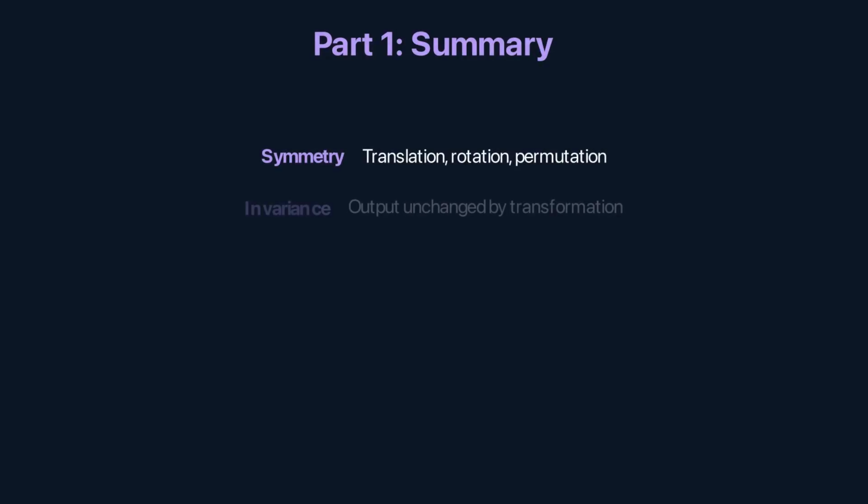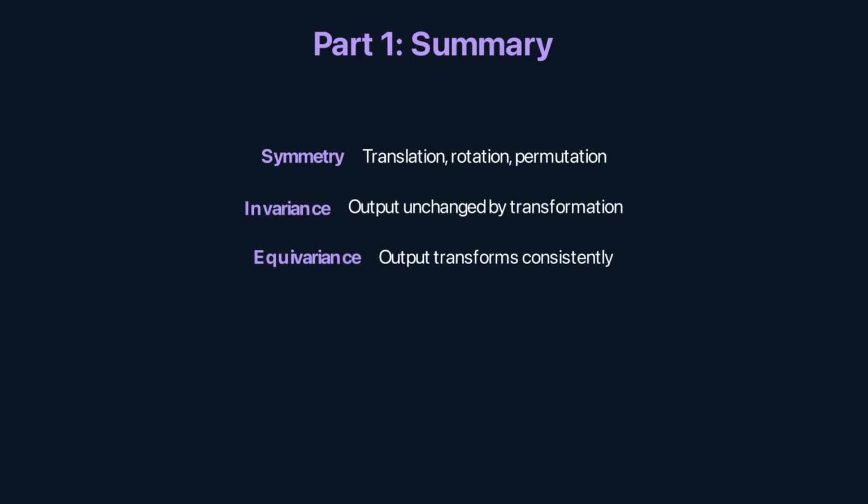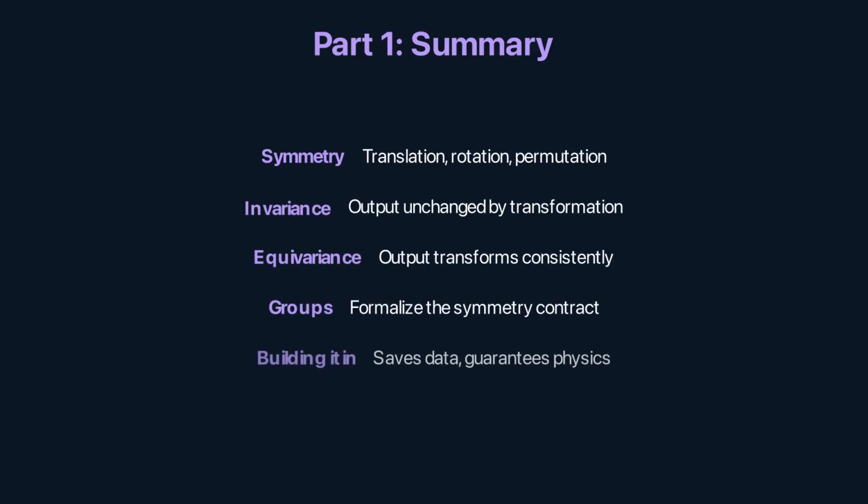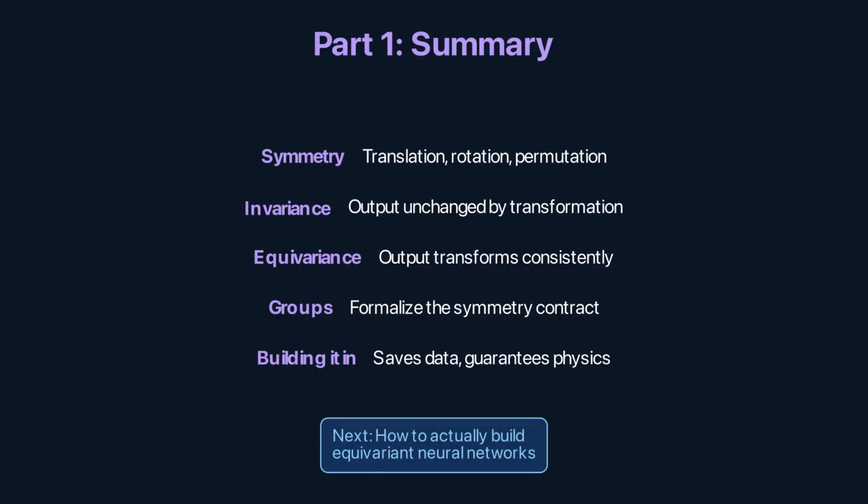Symmetry in biology: translation, rotation, permutation. Invariance, output unchanged by transformation. Equivariance, output transforms consistently with input. Groups formalize the symmetry contract. Building symmetry saves data and guarantees physics. Next, how to actually build equivariant neural networks.